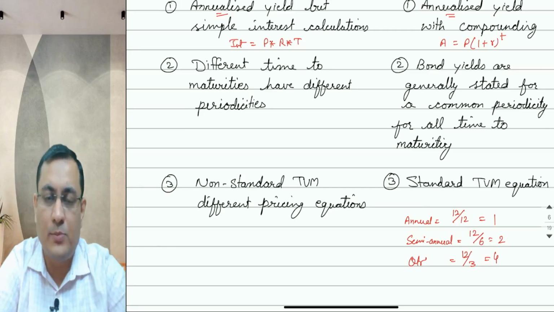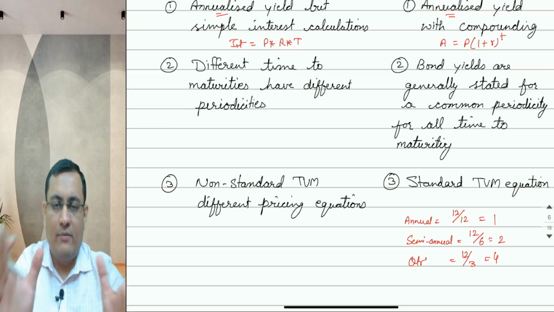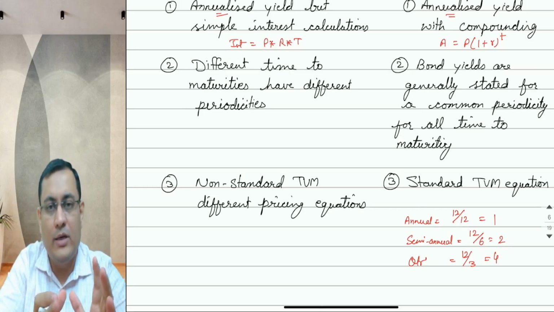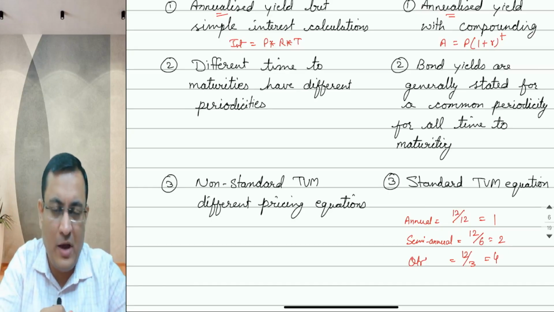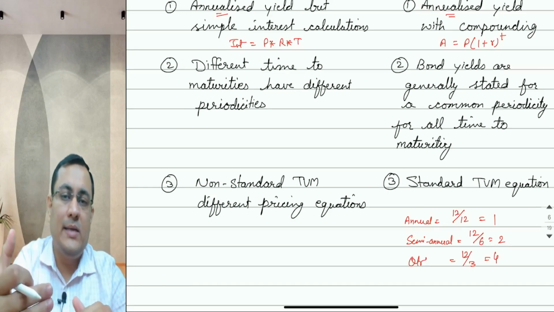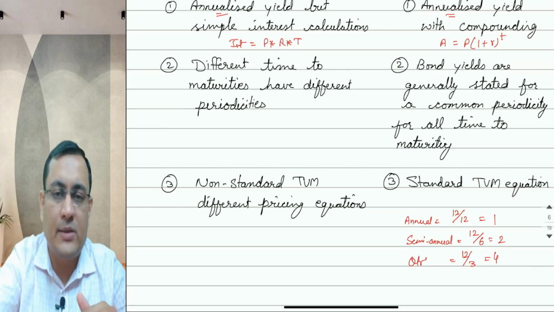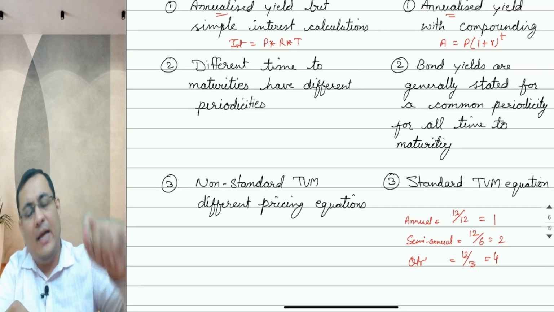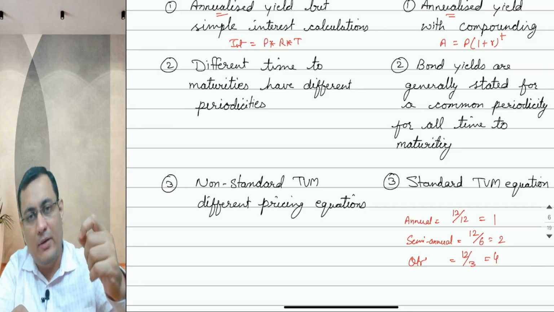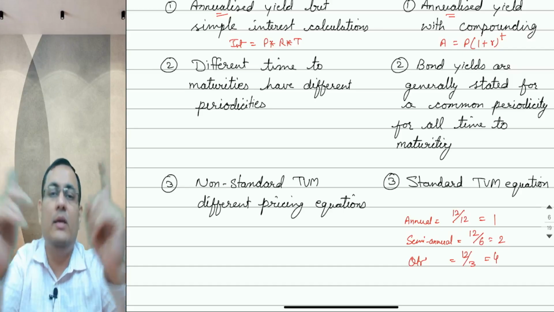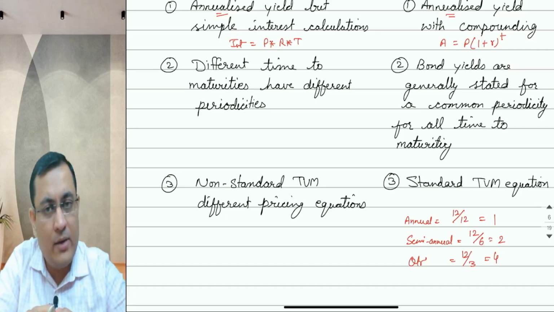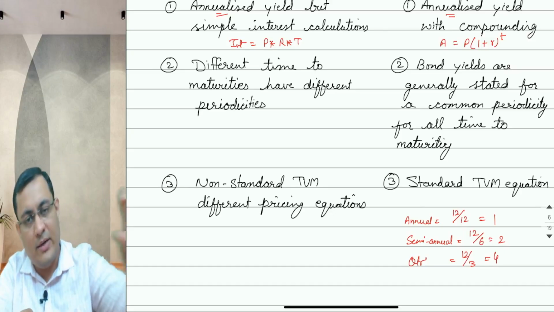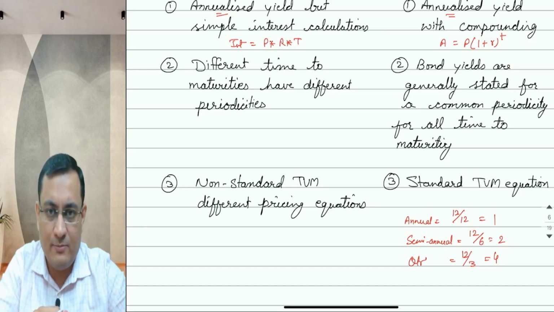What is the use of this periodicity? When you have calculated the yield for a semi-annual bond through our calculation mathematics and r comes as 5%, we say the annualized yield is 5 multiplied by 2, 10% per annum. So this periodicity is used for multiplying with that r, the yield we have calculated from the mathematics, and the purpose is to give the annualized yield. So periodicity is going to be multiplied with the yield calculated from the formula mathematics.